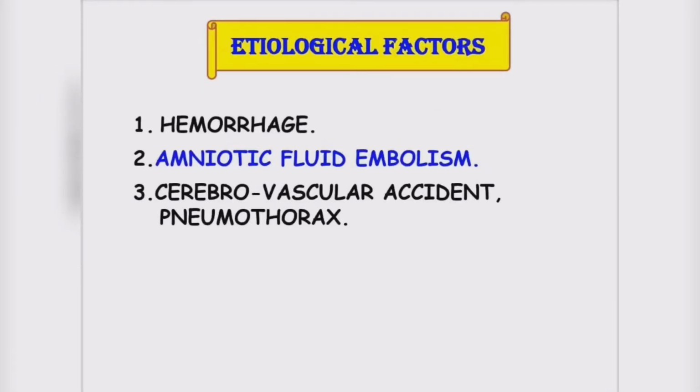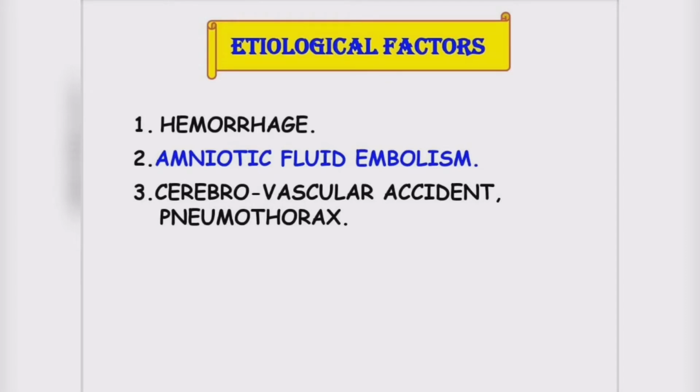Next we will see etiological factors of shock. So the first factor is hemorrhage. What is hemorrhage? Hemorrhage is bleeding, blood loss, maybe because of injury, trauma, accident, post-operative, menstrual bleeding, gastrointestinal bleeding. Second is amniotic fluid embolism.